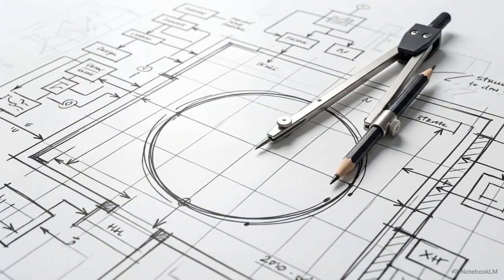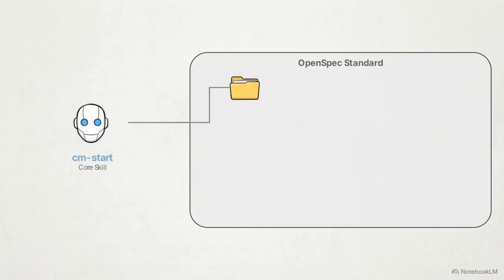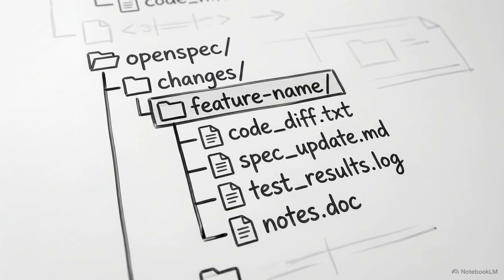To understand how this architecture operates, we must look at the first step of the process, the initialization phase. The system begins with the CM start skill. This internal operation removes reliance on external command line tools to begin a project. Instead, CM start autonomously spins up the standardized OpenSpec root directory for any new feature. This initial creation step establishes a predictable path for context retrieval. The LLM can consistently locate the necessary data for the duration of the build.